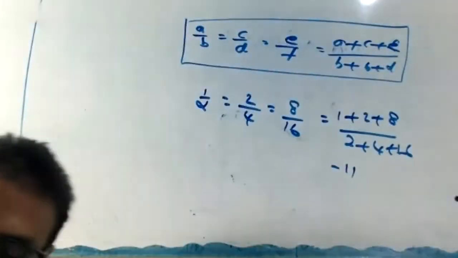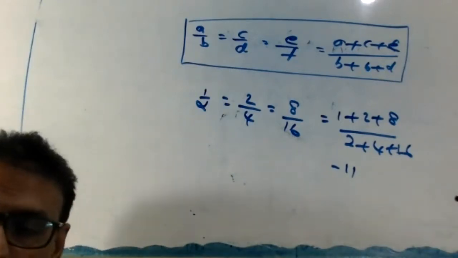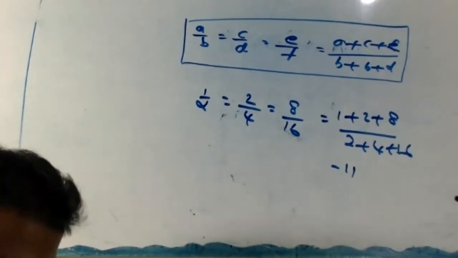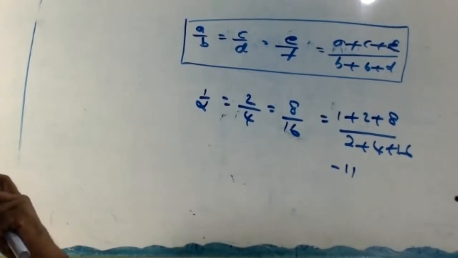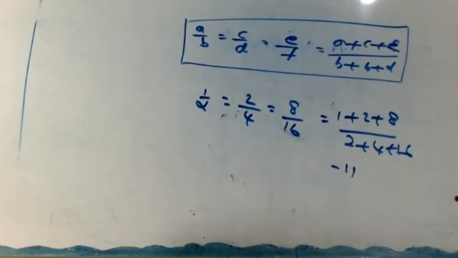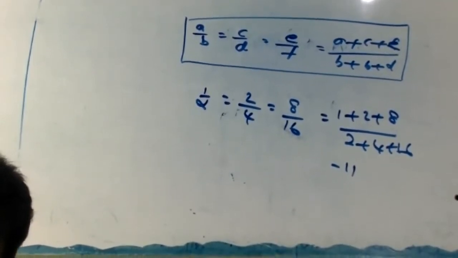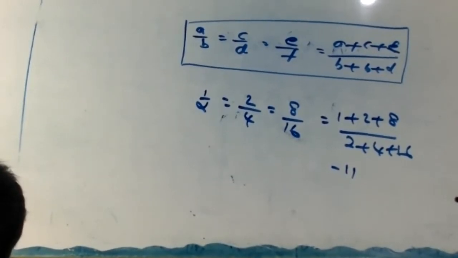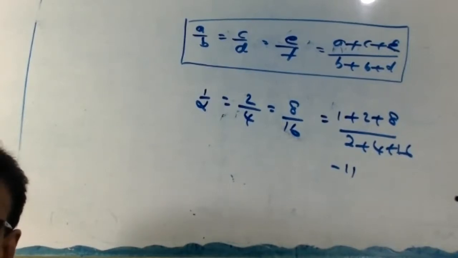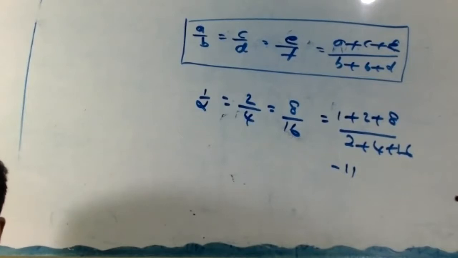Okay, right, first this one. If a by b equals c by d equals e by f, then it equals a plus c plus e divided by b plus d plus f. Okay, then right now.